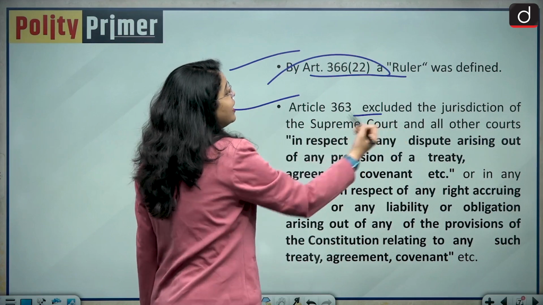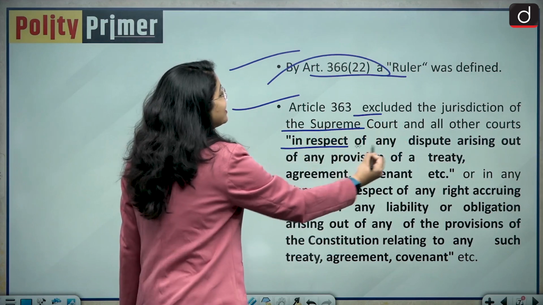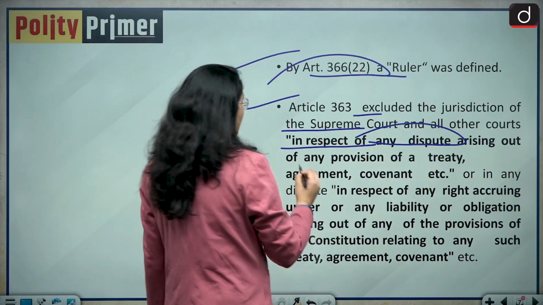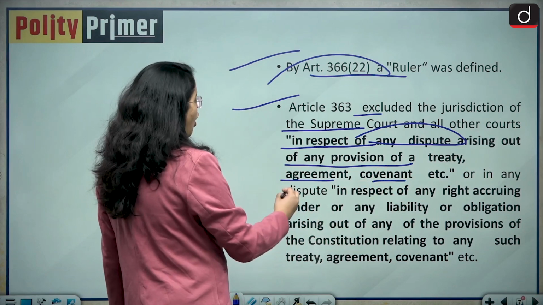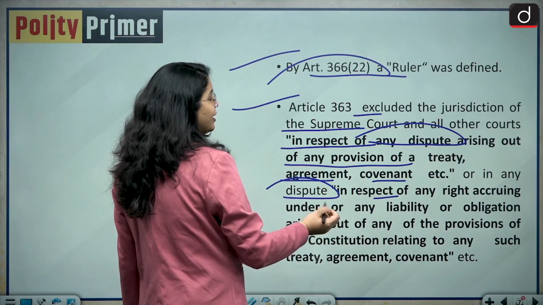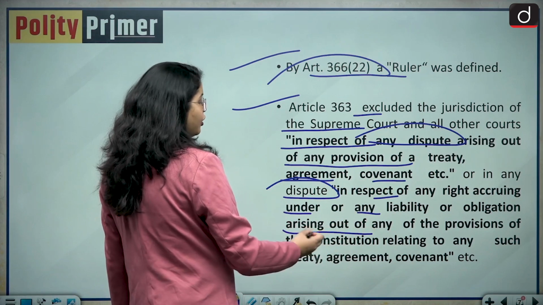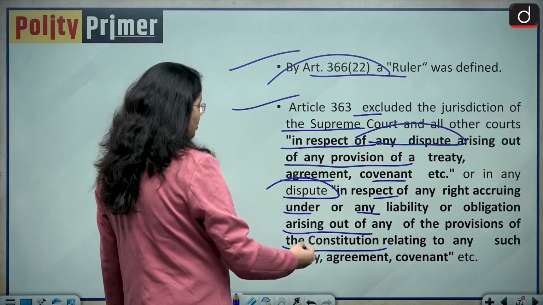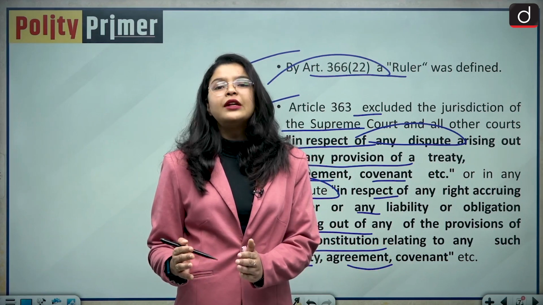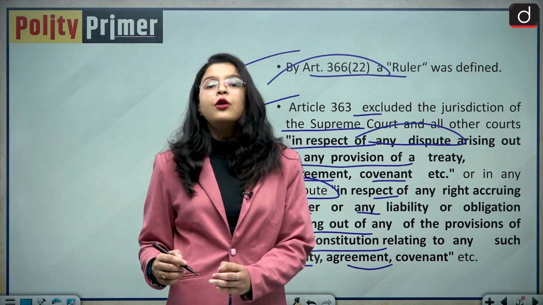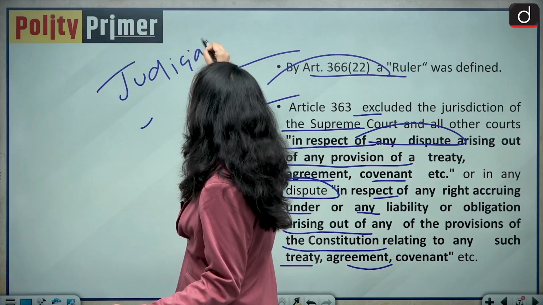Article 363 excluded the jurisdiction of the Supreme Court and all other courts in respect of any dispute arising out of any provision of a treaty, agreement, covenant, etc. or in any dispute in respect of any right accruing under or any liability or obligation arising out of any of the provisions of the Constitution relating to any such treaty, agreement, covenant, etc. So basically these instruments of accession or merger were outside the purview of judicial review by the courts in India.